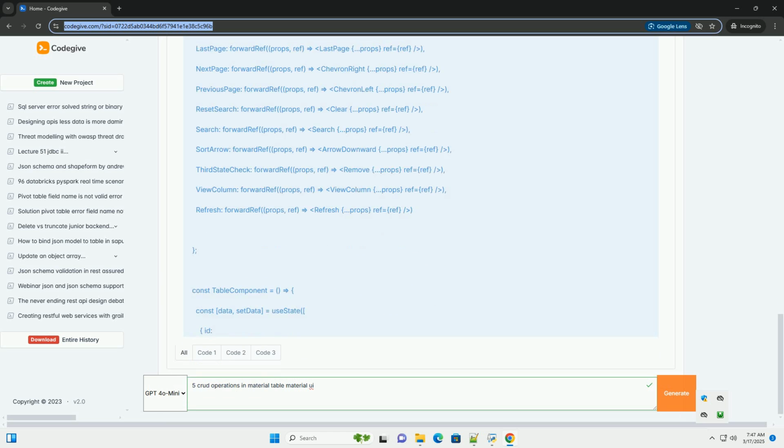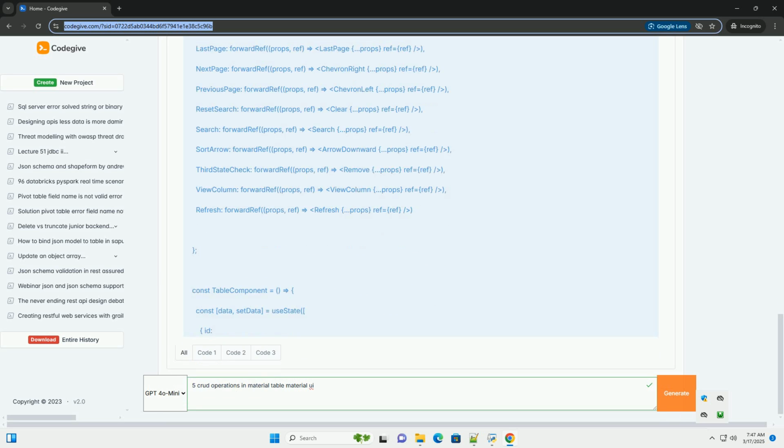If the creation is successful, the API should return the newly created object, including any server-generated IDs. Update the data state with this object. Handle errors appropriately, using catch. Call reject to signal to Material Table that the operation failed.